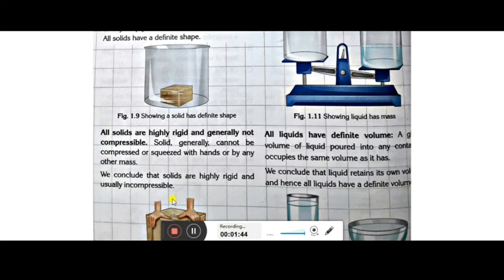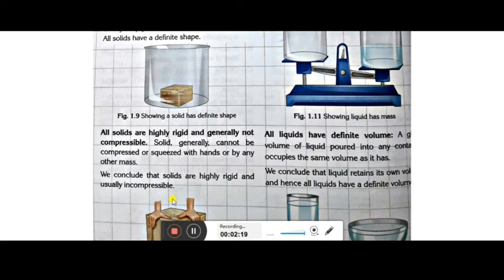Now if a question arises in your mind about what category sponges fall in: you know sponges have so many spaces in between, so though they are considered solid, they can be squeezed. But as you leave it, it comes back to its own position. That is just because inside there are small air spaces.